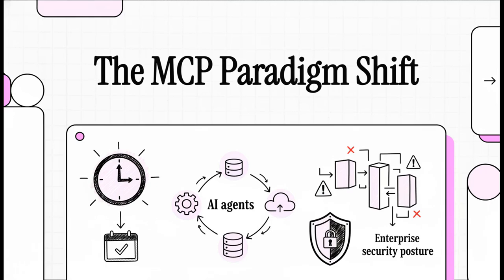All right, the clock is officially ticking. On July 28, 2026, the Model Context Protocol, or MCP, undergoes its most massive evolution yet. And with it comes a strict 12-month deprecation window for all legacy versions. Welcome to this explainer. Today we're breaking down a monumental shift in how AI agents connect to business tools, and exactly what it means for your enterprise architecture and your security posture.